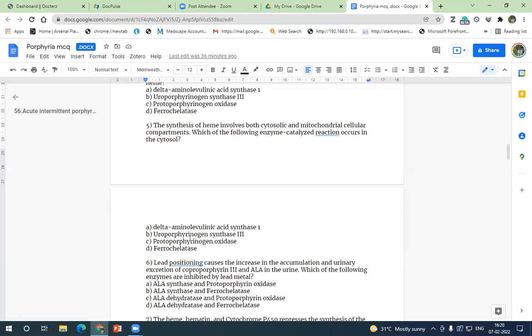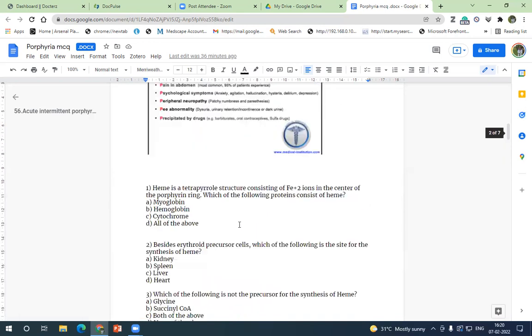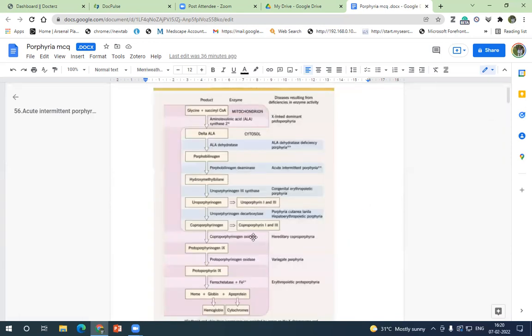Okay. So oxidase, protoporphyrinogen. There are two oxidases, coproporphyrinogen and protoporphyrinogen. So be very careful with these two oxidases. So okay, UCP we remember. P comes last. So go with the P. Both of these occur in mitochondria. So there's no confusion between two oxidases. Only thing they may give is anything like synthase or decarboxylase. If both oxidases they give, you might think that one oxidase can be mitochondria, one oxidase can be cytoplasm. No, both oxidases and last ferrochelatase and ALA synthase enzyme. All these things occur in mitochondria.